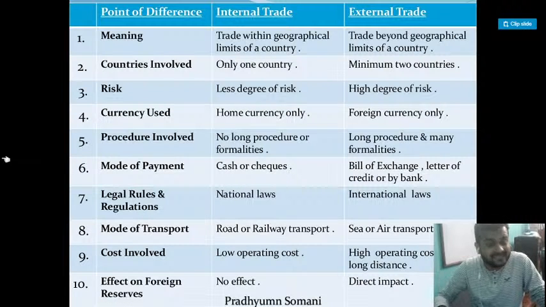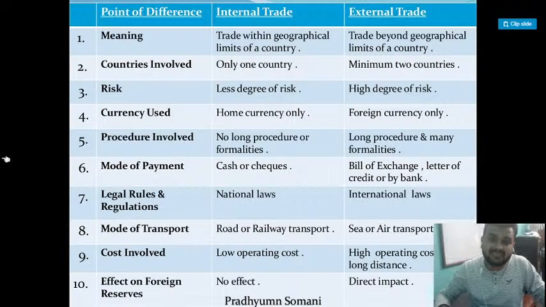Okay, in internal trade you pay in your home currency. Like if you are buying something from Jharkhand or Delhi, you will pay in rupees. But in external trade, if you are buying something from outside, from the USA or China, you will pay in dollars or yen, in their currency. Okay, there are no long procedures in internal trade. It's very simple, like wholesalers and retailers in India. But if you're selling or buying outside the country, the procedures and restrictions are quite more.